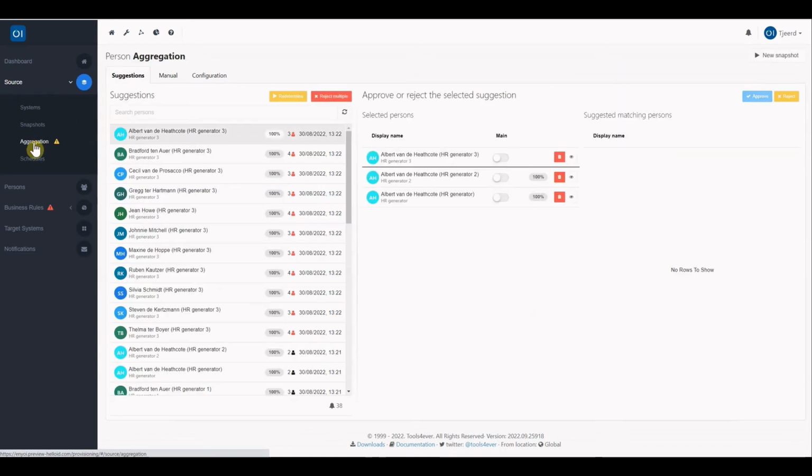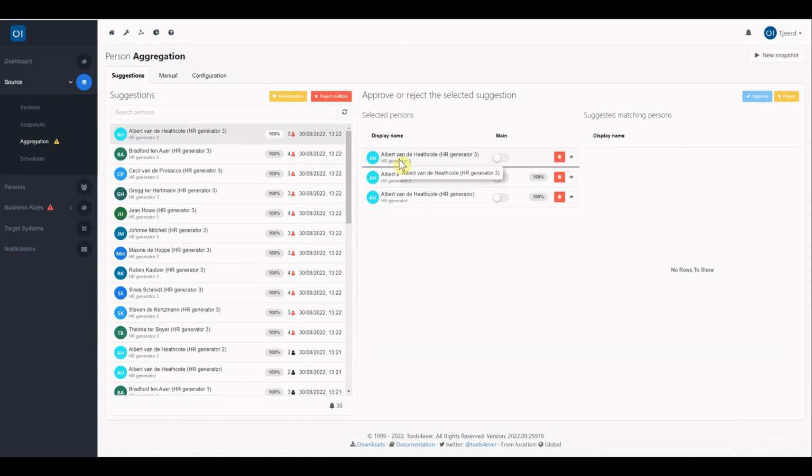you can see that there are a few new icons introduced over here. The red ones, if you hover over these, you can see information about what's wrong with this person. This one indicated in red means the automatic merging of this person is skipped, and it's skipped because there are multiple existing persons with a high enough matching score, the score for an automatic merge which has been set to 100%. This means there are 3 persons from 3 different systems, the HR generator, generator 2, and generator 3, which match an equal amount of threshold limit.